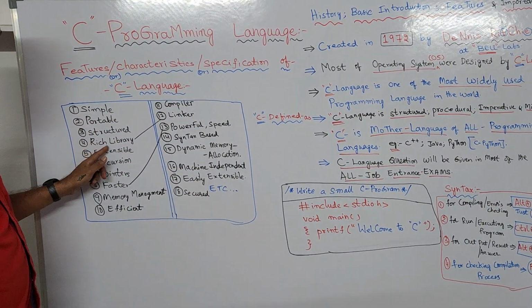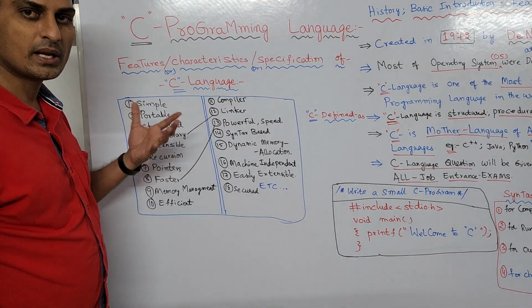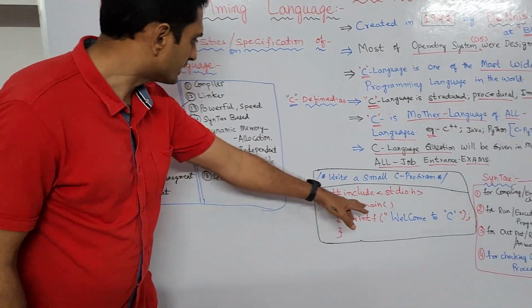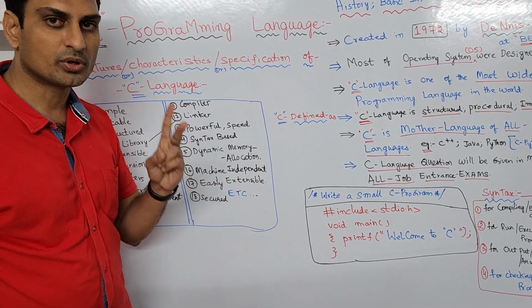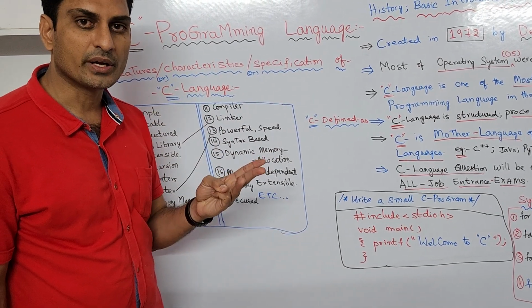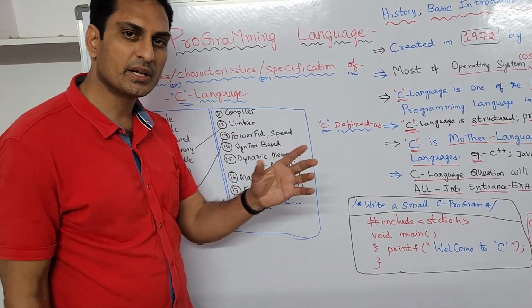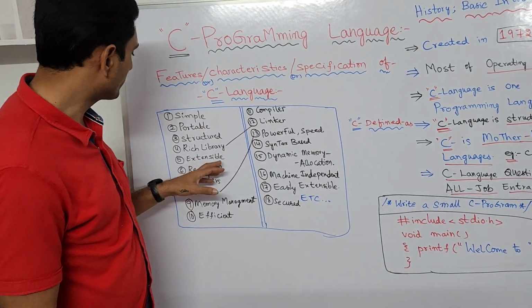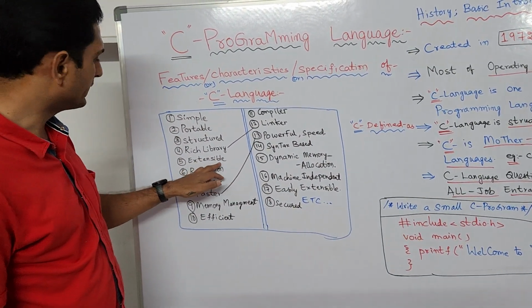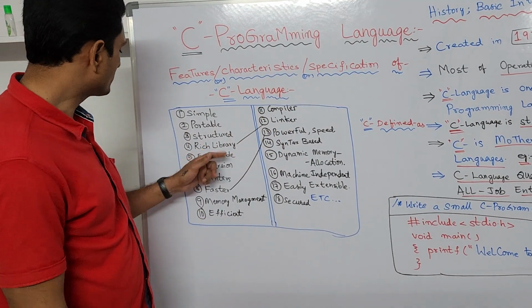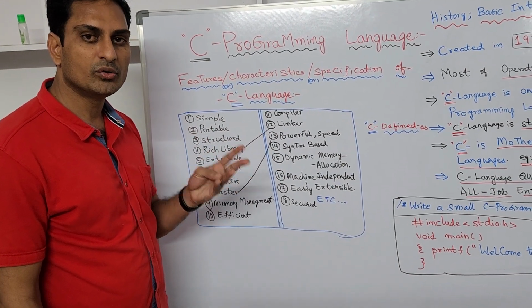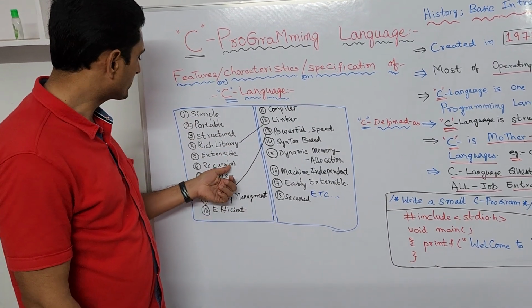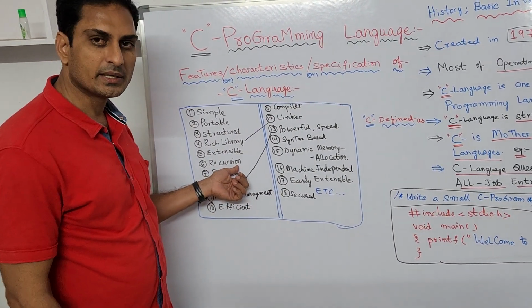And a rich library. It has more libraries, just like stdio.h, standard input output header file, conio.h, console input output header file, string.h, math.h. We have so many rich library files. That's why it is very popular. Extensible, it can be easily extended. It has loops: for loop, while loop, do while loop, and it has if conditions, if else condition and switch statements.